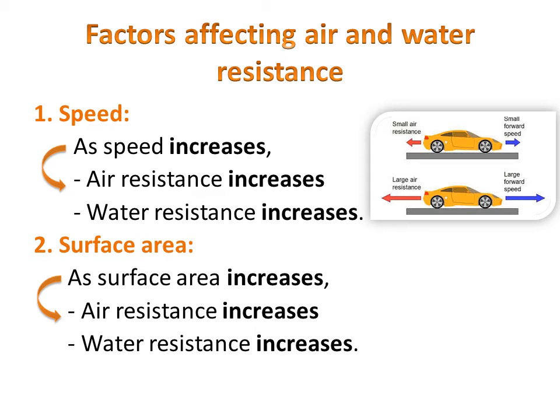Exactly like another example, which is a big ship and a small boat. Which one will move faster? Of course the small boat will move faster. Why? Because the amount of water hitting it, in contact with it, is much less than that with the big ship. So the water resistance is much bigger when the surface area is bigger. So again, as the surface area increases, both the air resistance and the water resistance will increase.